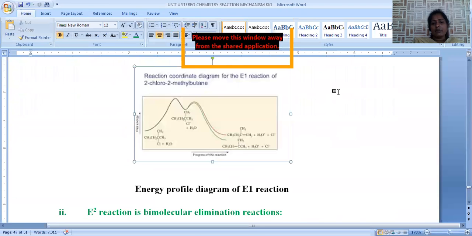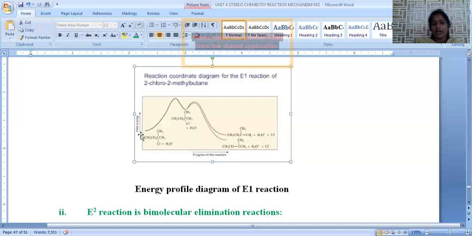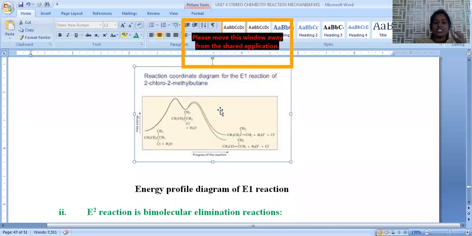Then the E1 elimination reaction energy profile will be given as two energy excitation states will be there, and the final product energy will be lesser compared to the initial starting material. Whereas in E2 elimination reaction, we will get a single peak, one energy excitation transition state will be there, and the excited transition state contains the highest energy. Transition state energy will be high and the product stability will be extremely high, so that will be at a lower position.